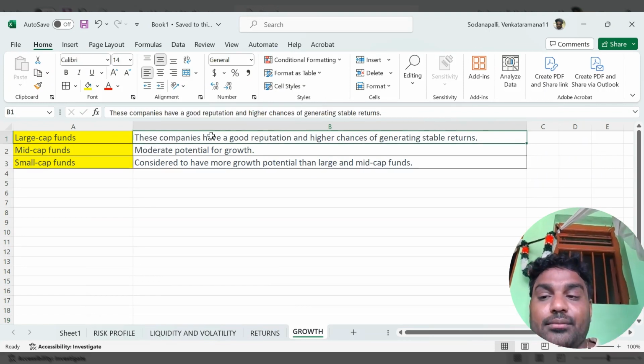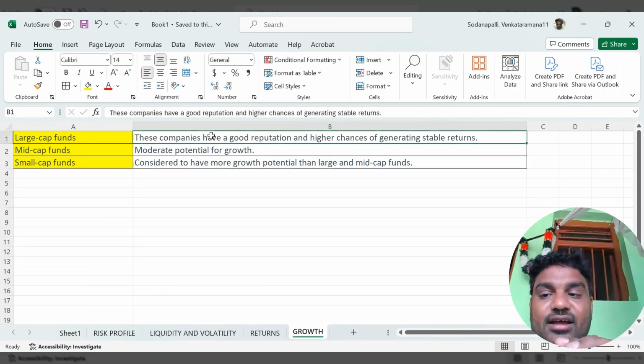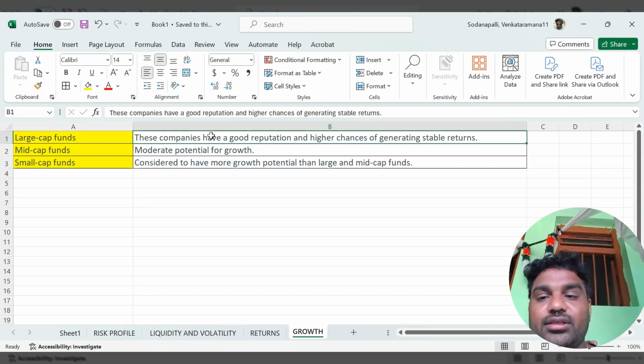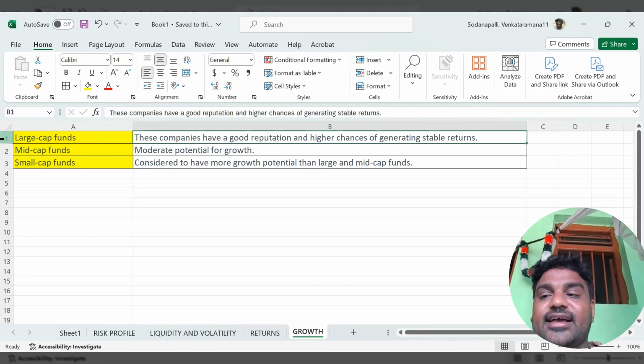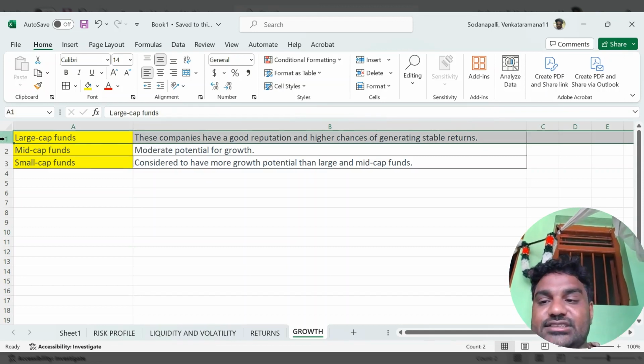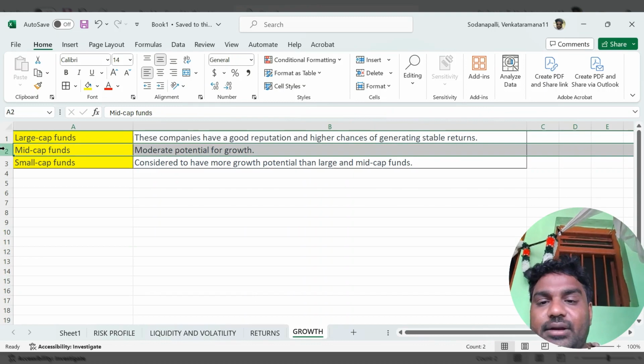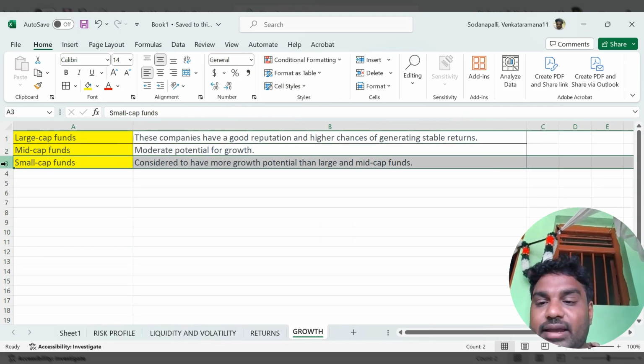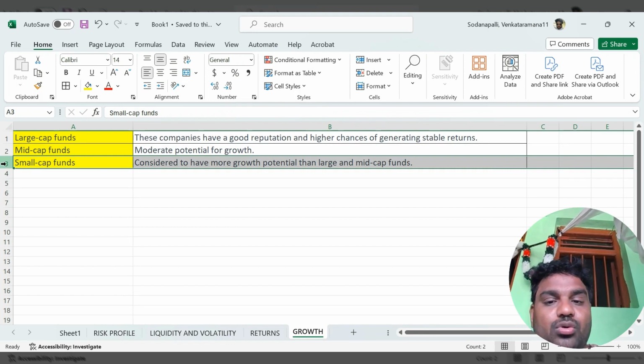As we discussed, large cap funds are stable and constant, and the liquidity is also good, with stable returns. Mid cap has moderate potential for growth. Small cap funds are considered to have more growth potential than large and mid caps.